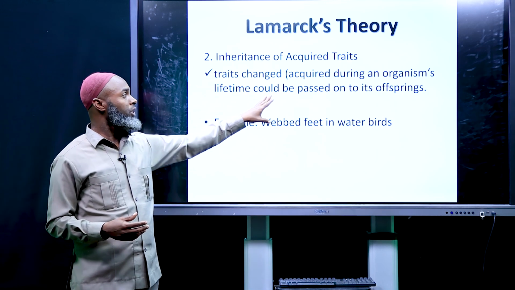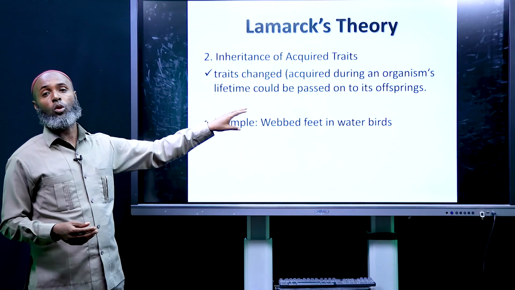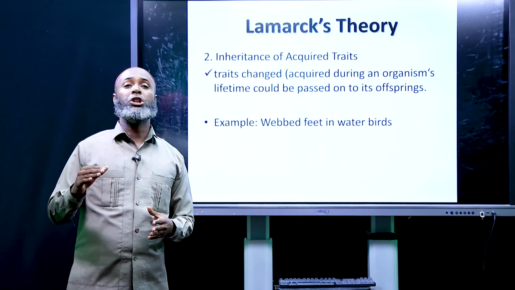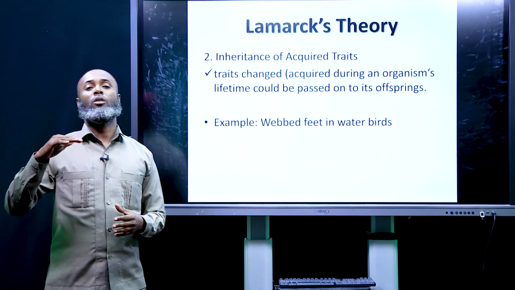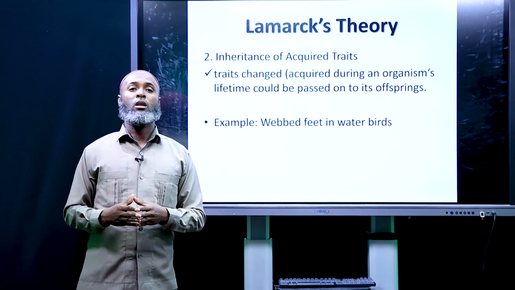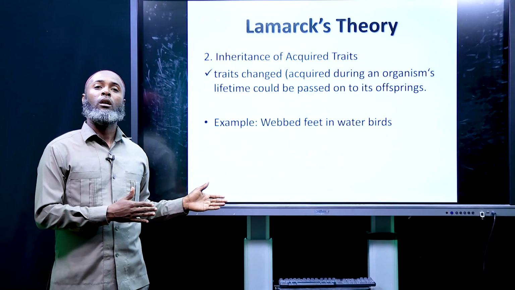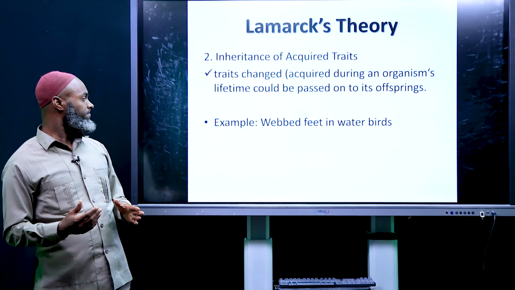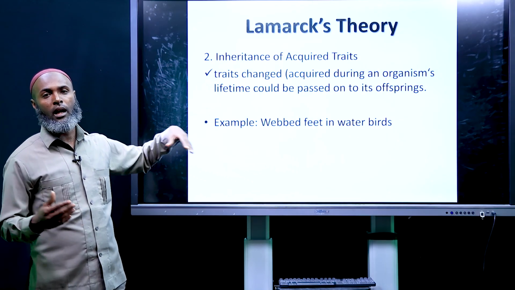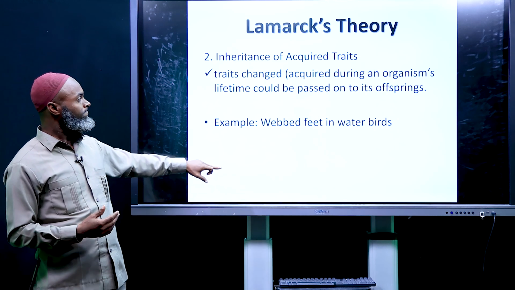Traits acquired during an organism's lifetime could be passed on to offspring. Lamarck believed that the change that occurred to living organisms can pass from the parents to offspring. For example, webbed feet in water birds can be passed to offspring.